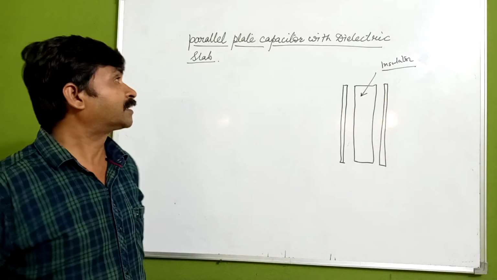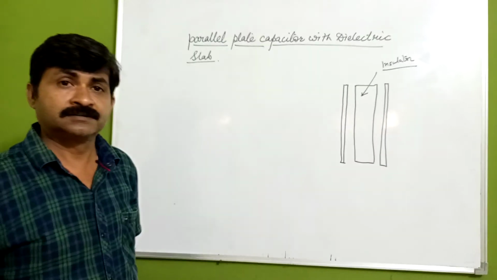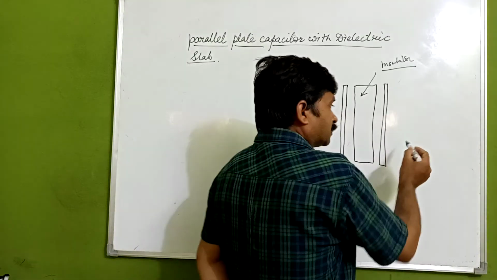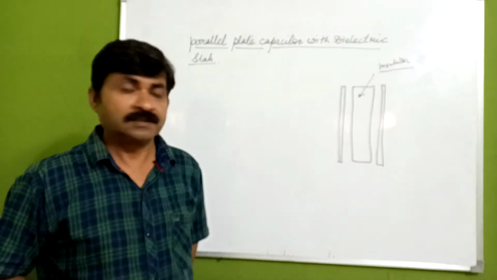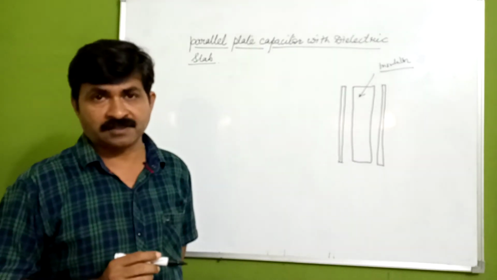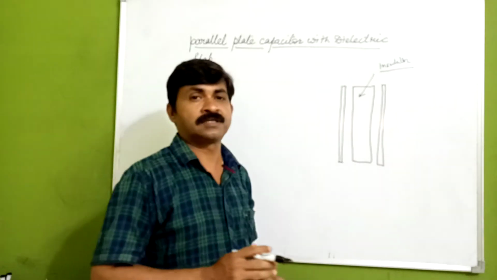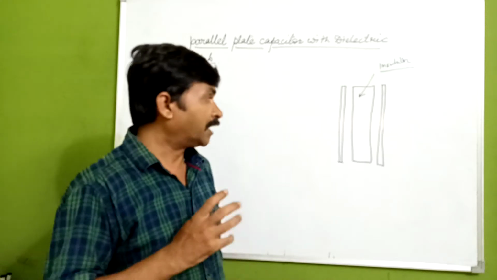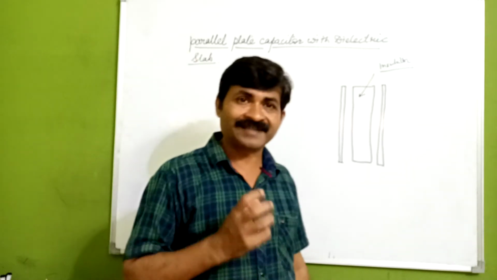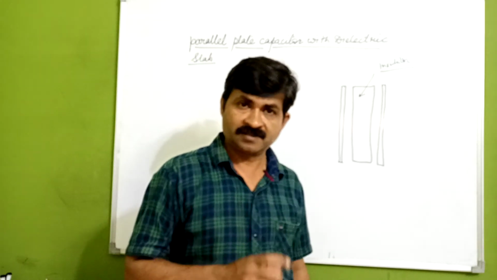Now in a dielectric, there are no free electrons. All the electrons are attached with the atoms.